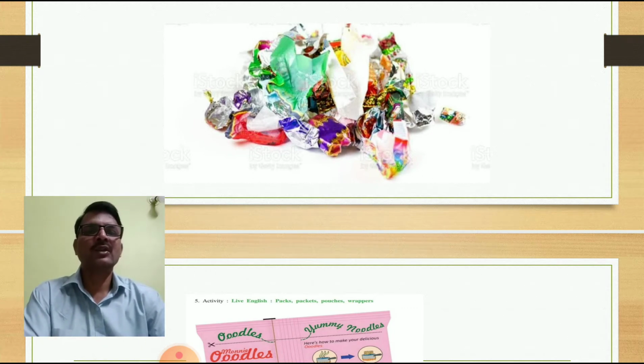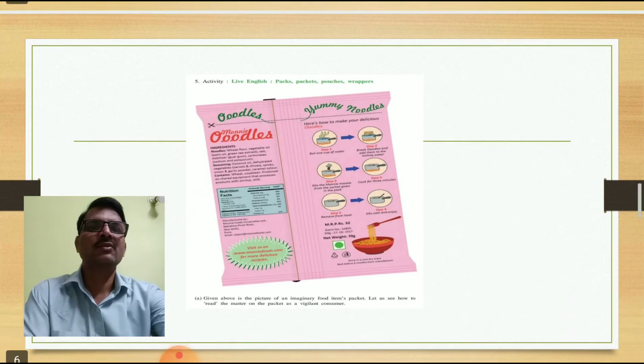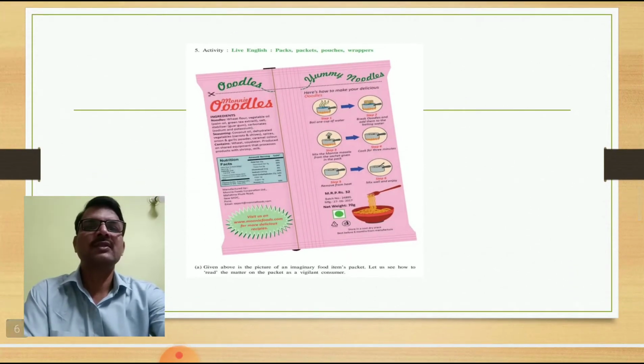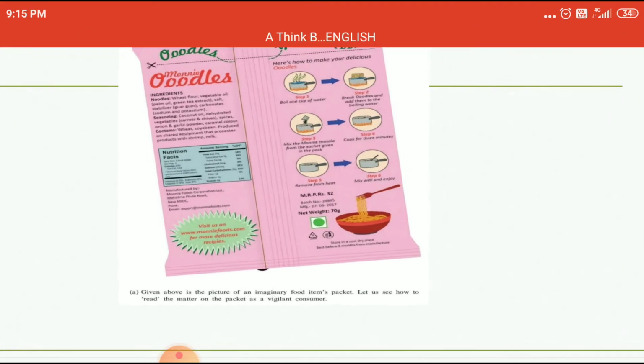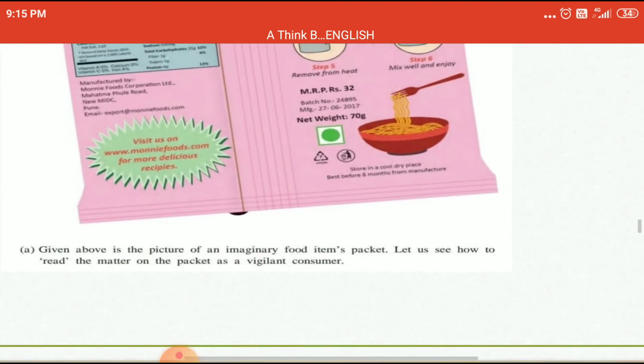Now we are going to deal with the activity, live English. Now look at this activity. In this activity you are seeing the wrappers, and here is one question. Let's see what the question is.